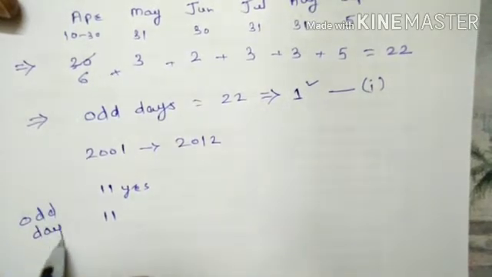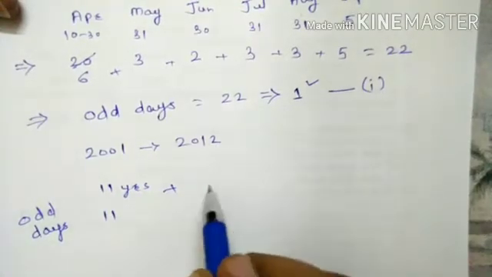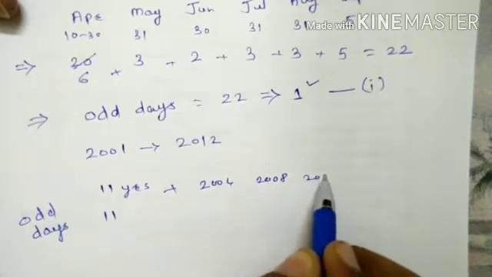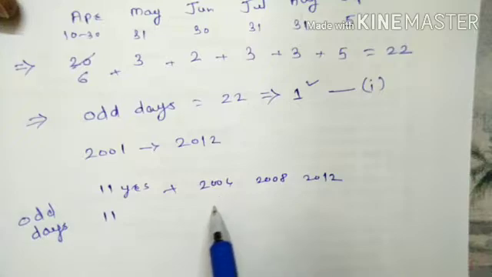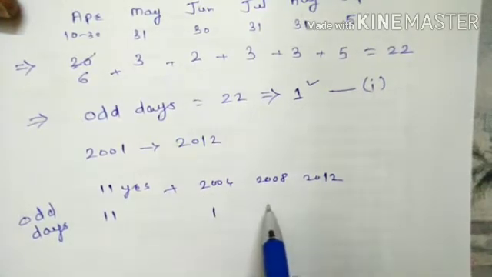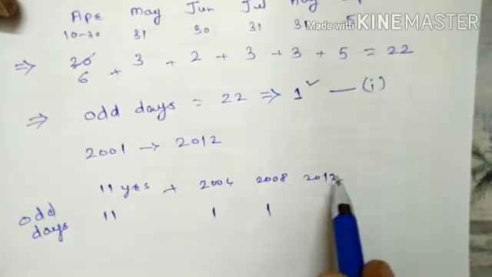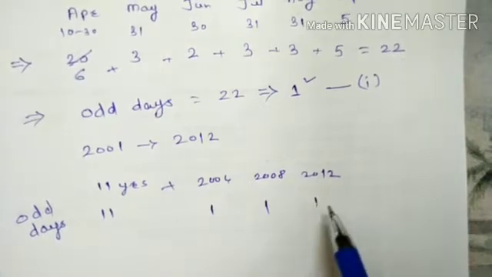And between 2001 to 2012, number of leap years are 2004, 2008 and 2012. 2004 having 29th Feb, so that we will consider 1 extra odd day. After that, 2008 also, and 2012 also having 29th Feb, so that we will consider 1 each.